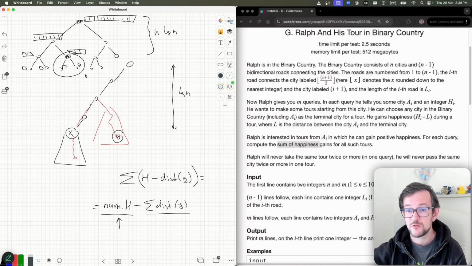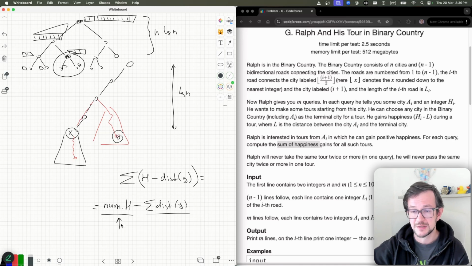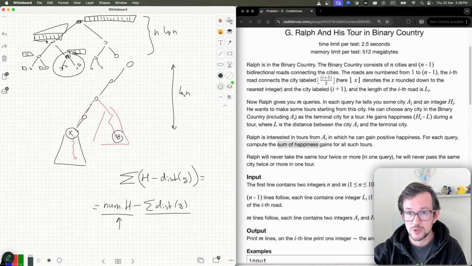This will immediately allow me to find the number of elements. I will sort all these arrays, and when I'm looking for the number of elements with distance less than h, I will just do binary search and find the prefix with distance less than h.